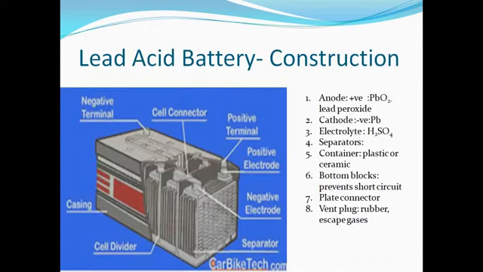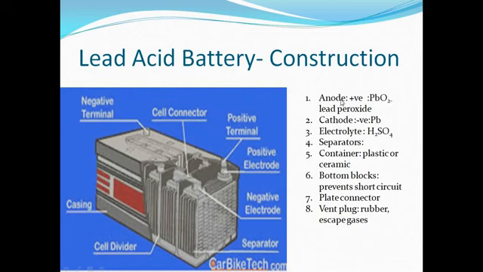Now in our syllabus, two secondary batteries are included, lead acid battery and lithium ion battery. So first we see the lead acid battery. This is the constructional diagram of a lead acid battery. This is the battery which is used in the car. So these are the different parts of the battery: anode, cathode, electrolyte, separators, container, bottom blocks, plate connector, vent plug. So see the parts one by one.